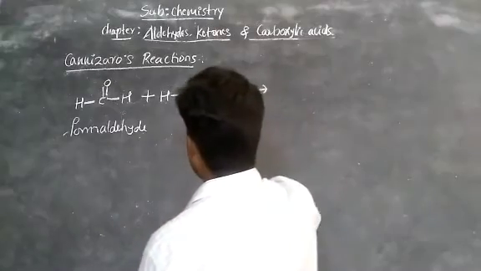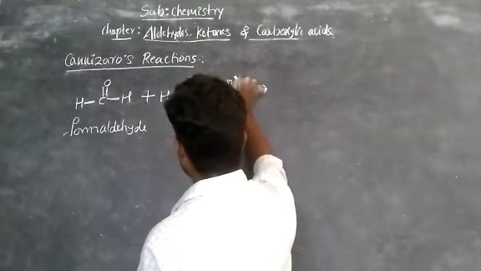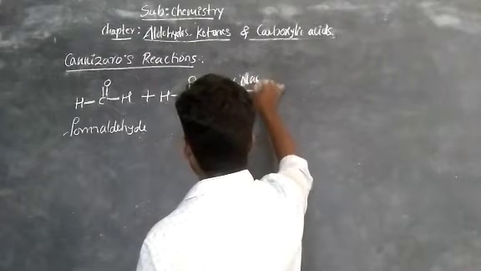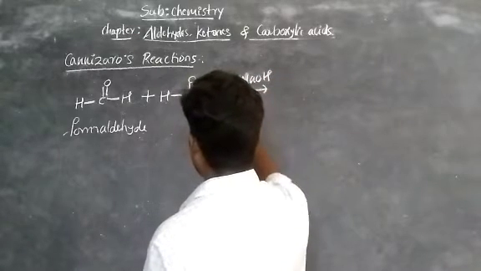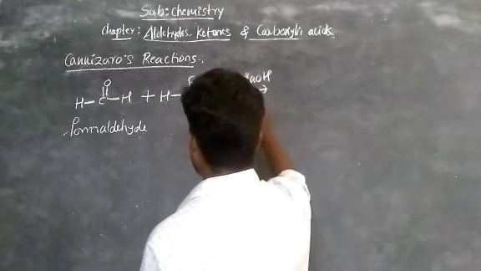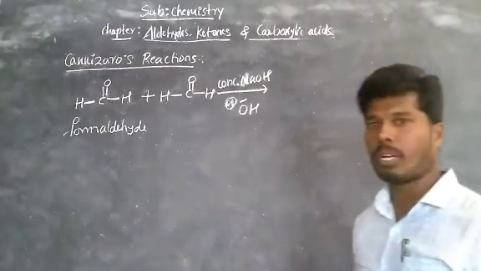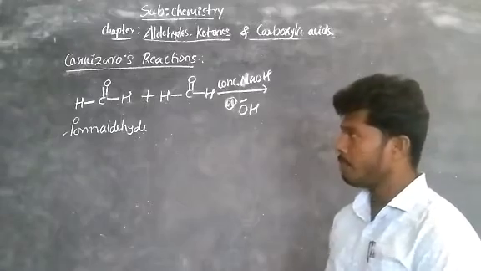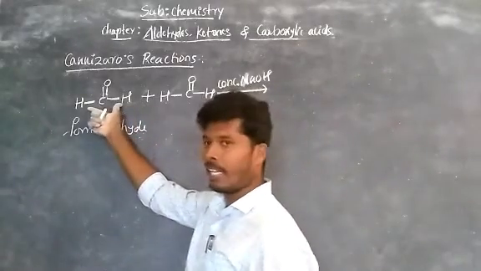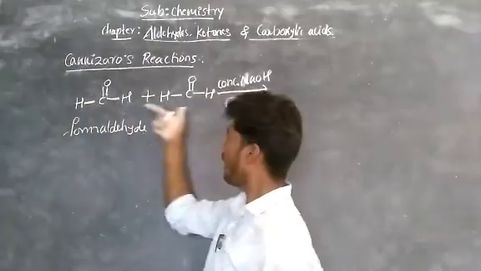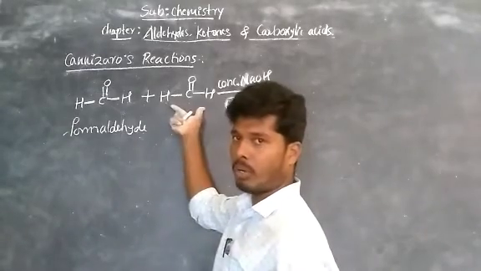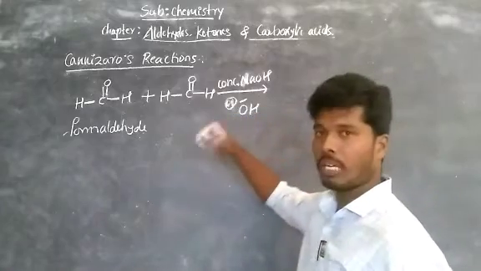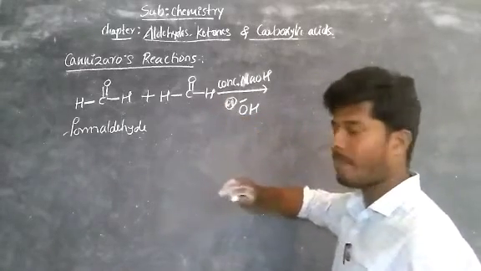You don't need to write dilute or concentrated. If you are confused, write strong sodium hydroxide NaOH, or you can also write base, OH minus. They have given OH minus also. It means either sodium or potassium base. Now observe, one molecule is converted into carboxylic acid and one is converted into alcohol. Here both are the same, therefore one is converted into alcohol and one is converted into carboxylic acid.